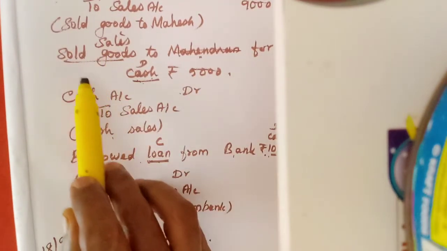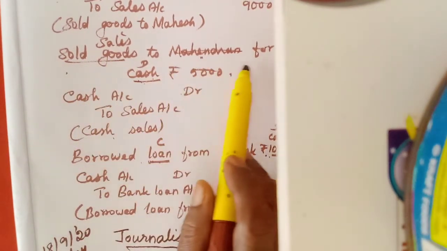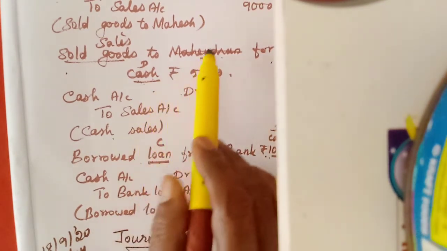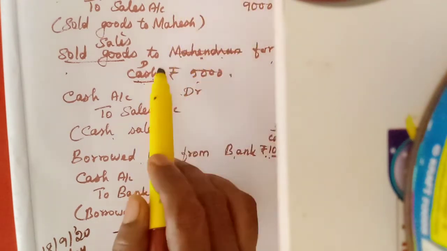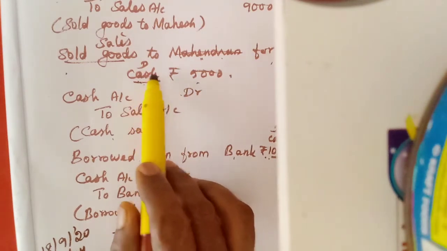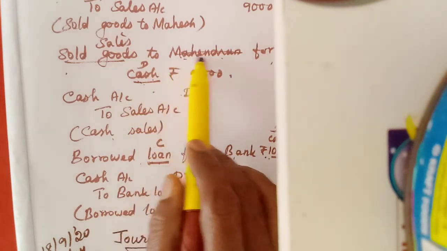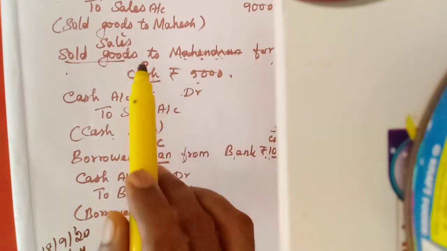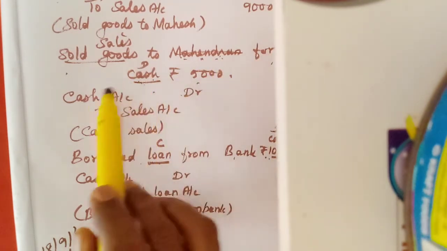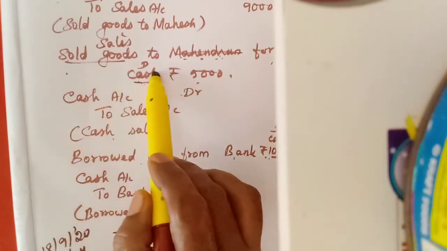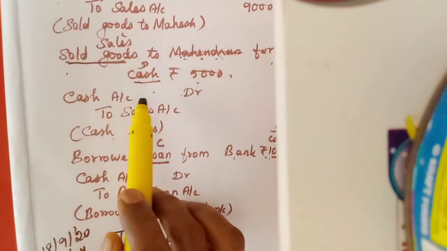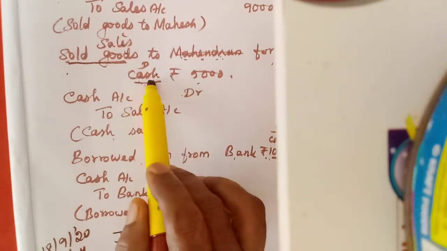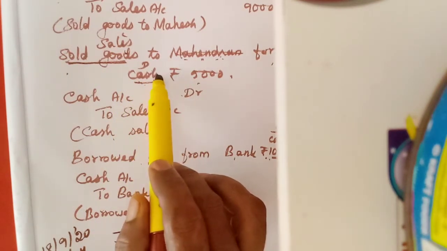Okay, then another one. Sold goods to Mahendra for cash, rupees 5,000. Here Mahesh was on credit, here Mahendra is for cash. Just to confuse you, they have given this name. By seeing this name, don't get confused, because if it is for cash, it is a cash transaction. So cash will be there. One is cash, the other, sold goods, is sales. Here there are two accounts. Here nominal account is sales. Here cash account is a real account, isn't it?